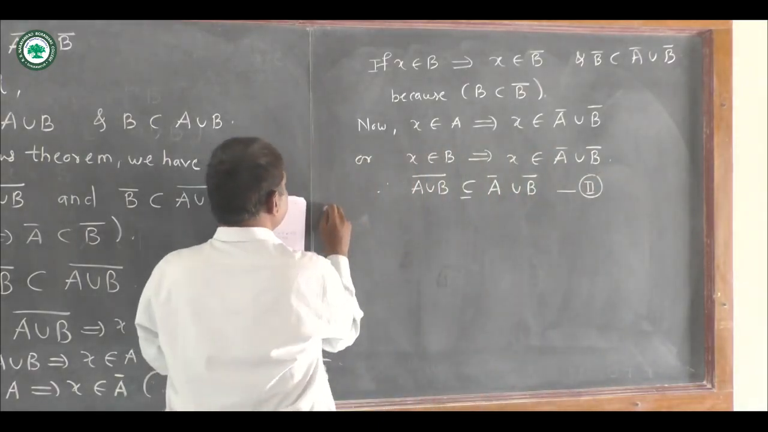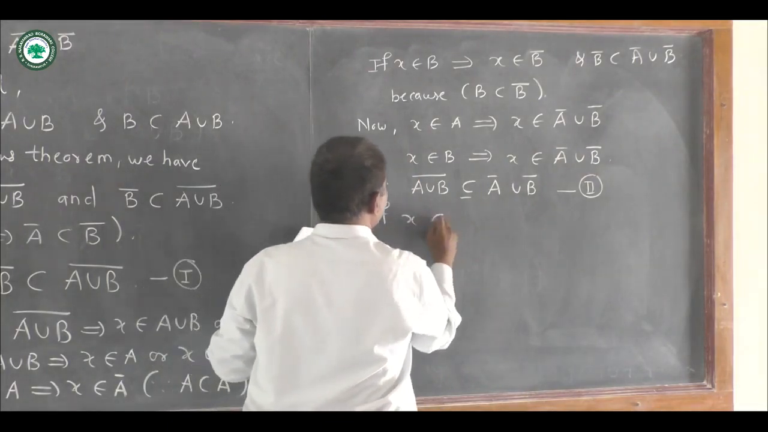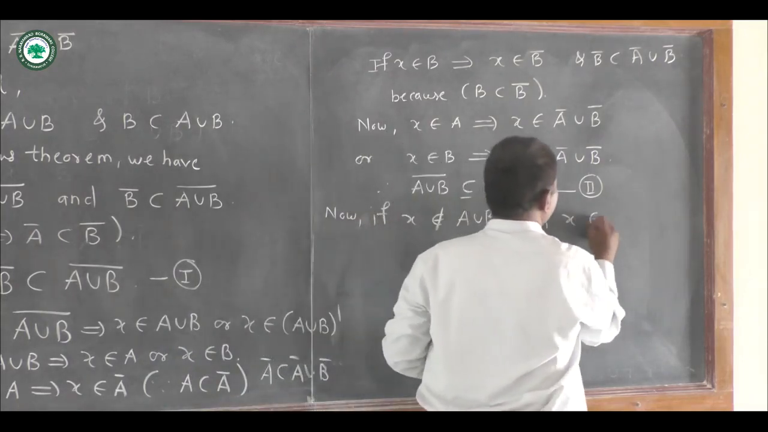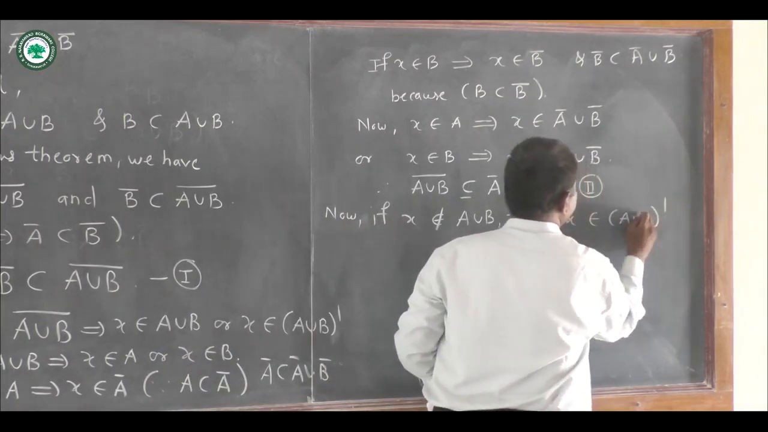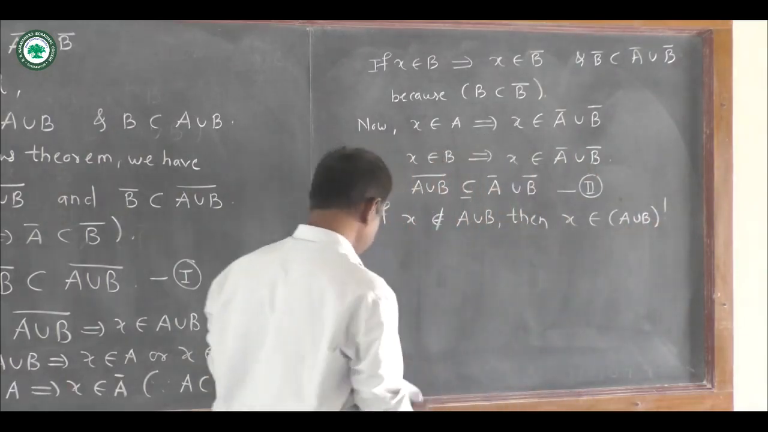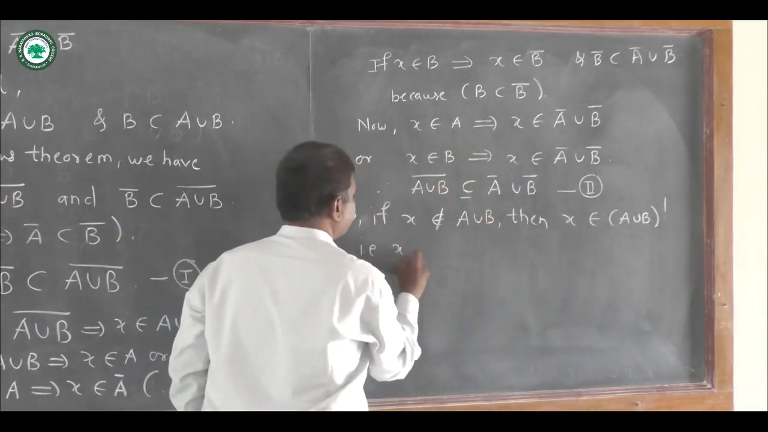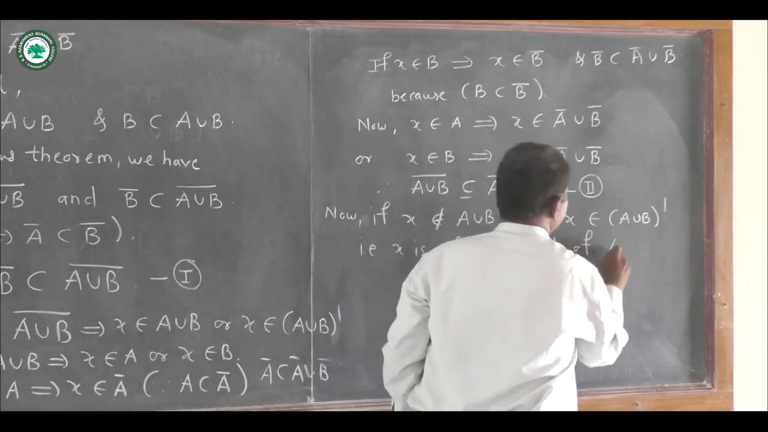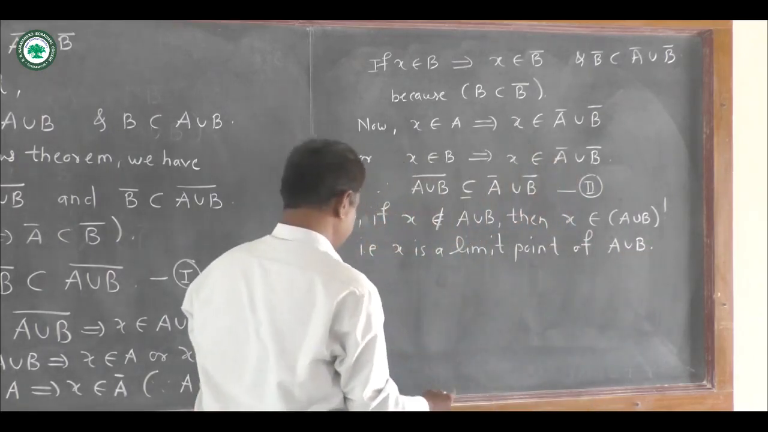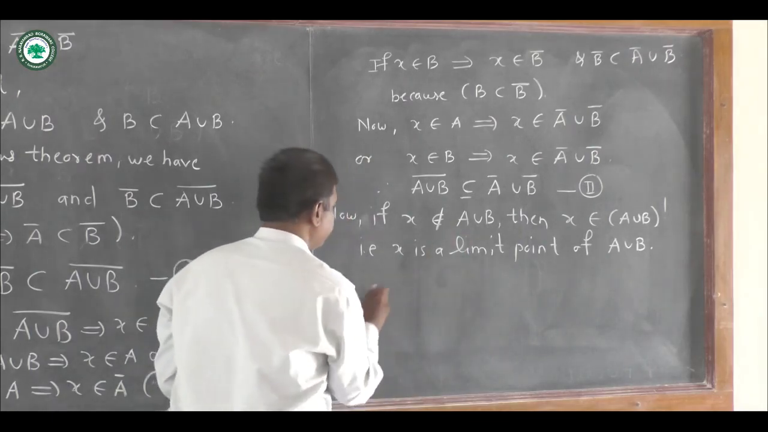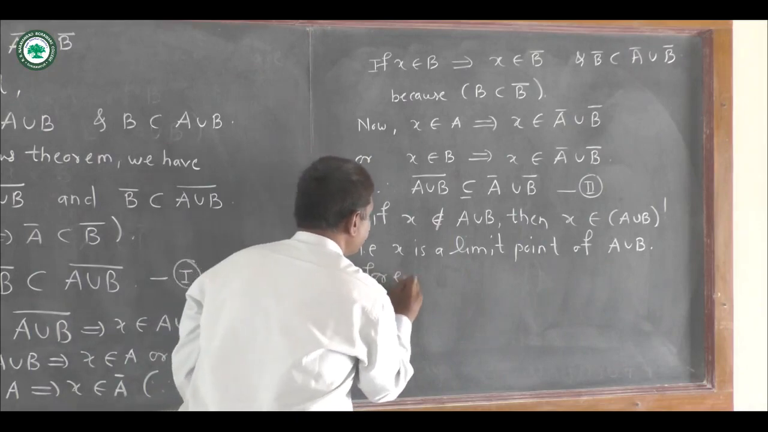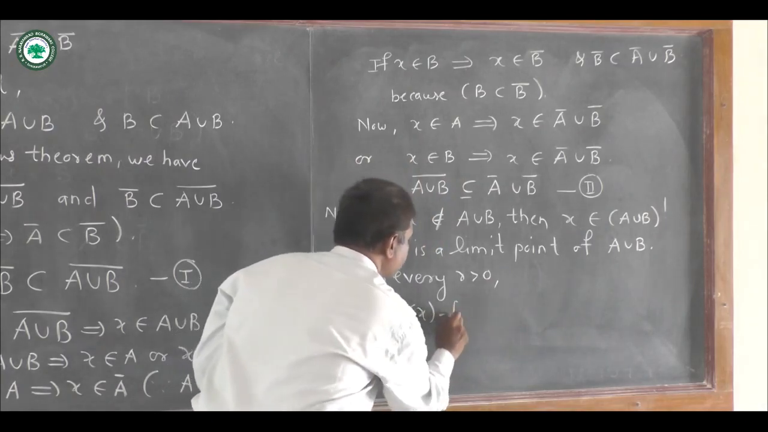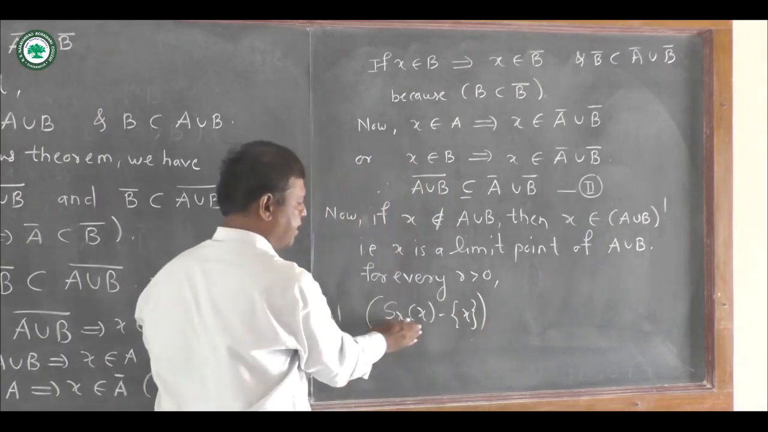Now if X does not belong to A union B, then X belongs to A union B dash, that is X is a limit point of A union B. So by definition of limit point, we write here for every r greater than 0, we have the intersection of this open sphere whose center is deleted, that is S_r(X) minus singleton X,